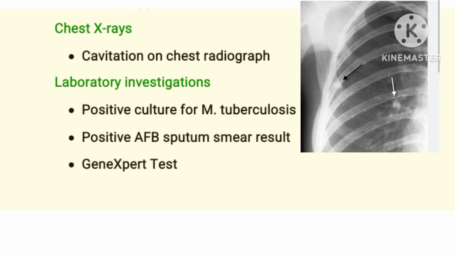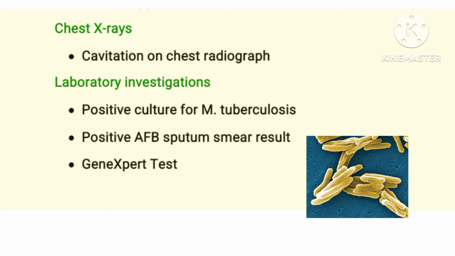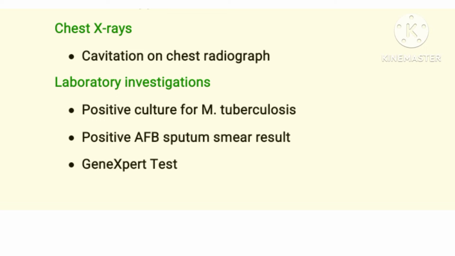Outside clinical diagnosis, we can perform chest x-rays, and this usually reveals cavitation on the chest radiograph, and this cavitation is as a result of secondary TB. Then other laboratory investigations include positive culture for Mycobacterium tuberculosis bacteria, then positive acid-fast bacillus sputum results, and the GeneXpert test. The GeneXpert test will detect if the TB is drug sensitive or drug resistant.